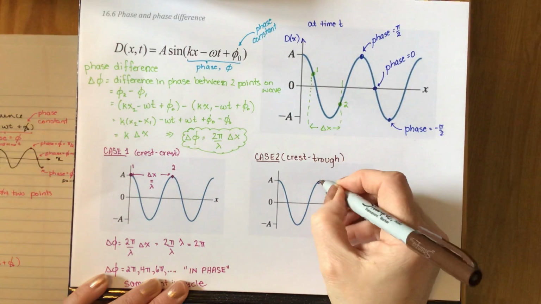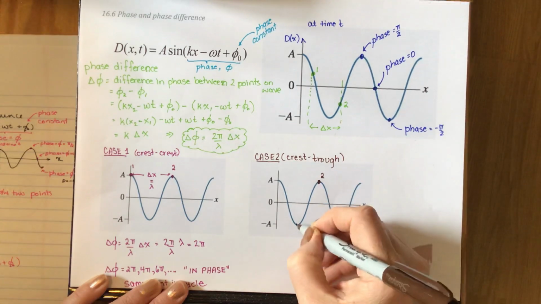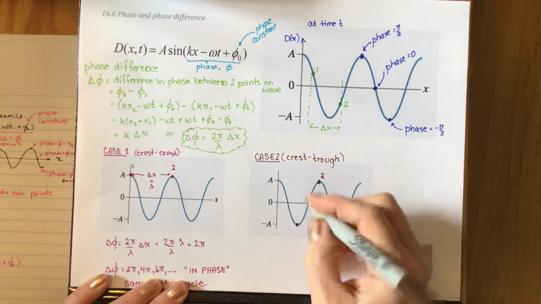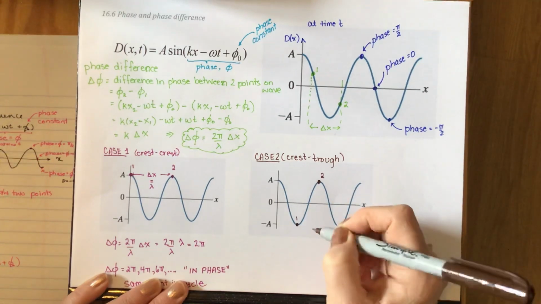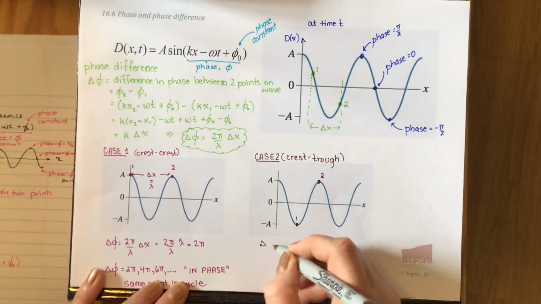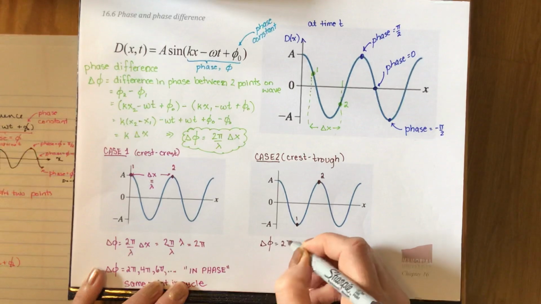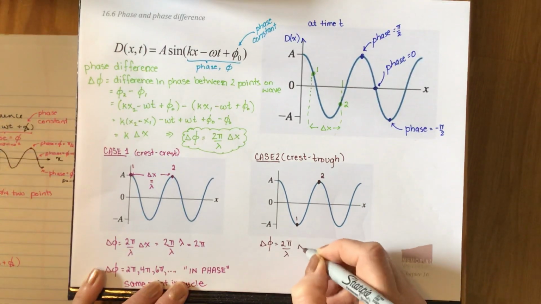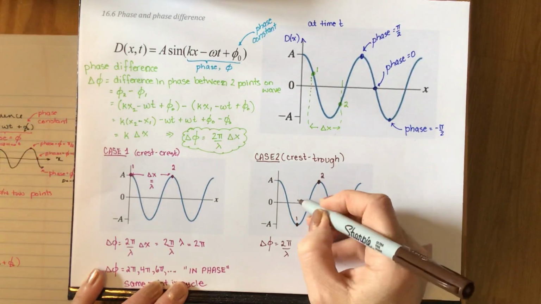So I'm going to label this my point 2, and I'm going to label this my point 1. So if I want to find my delta phi, then delta phi is equal to 2 pi over lambda times delta x.